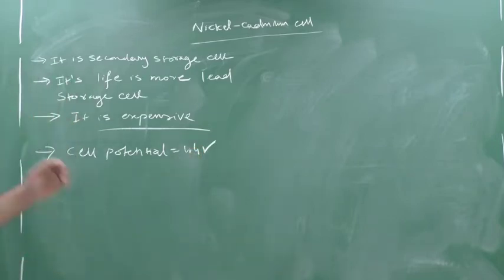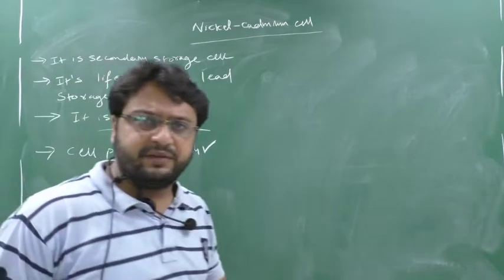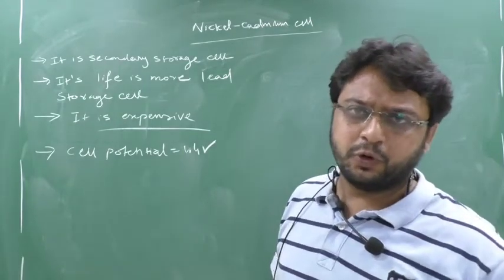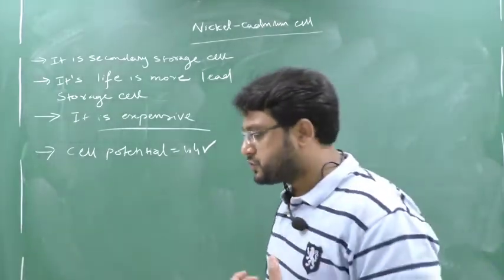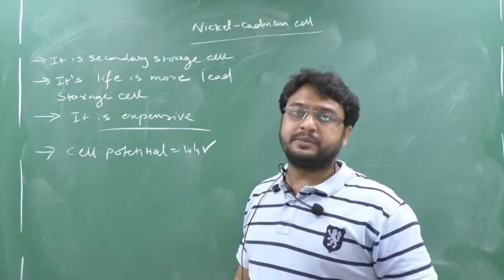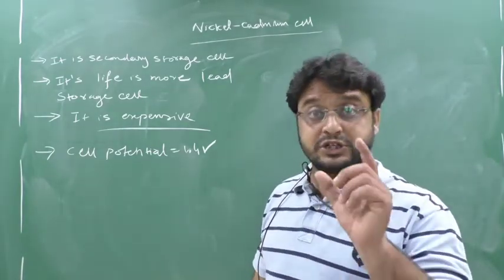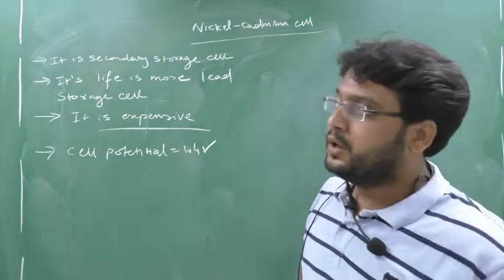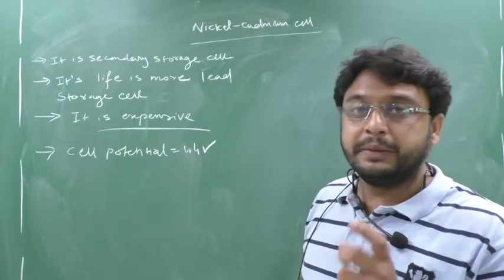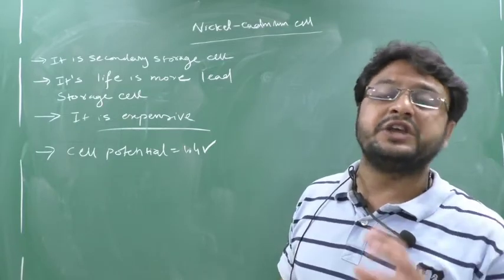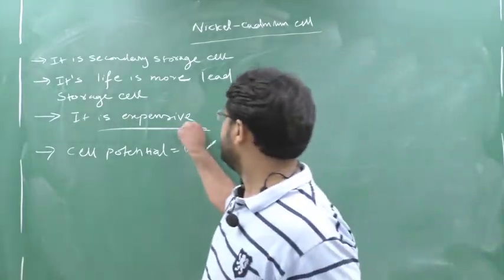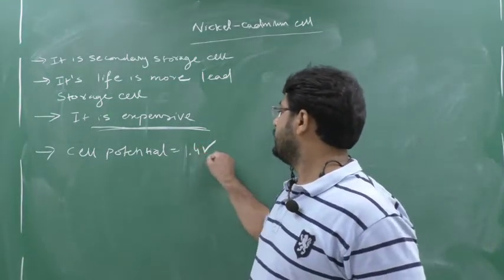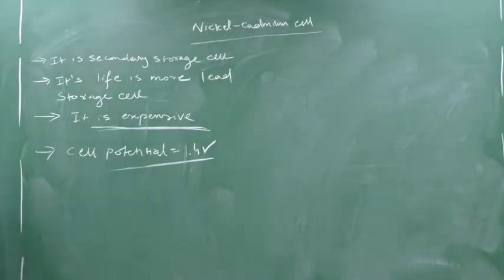Clear? And you can see this nickel cadmium cell in cameras, where you obtain a rechargeable cell. In the market you can obtain it. Go to the market or some consumer shop and ask for a rechargeable cell, they will give it, but just ask the cost. An original rechargeable cell of Panasonic, or of some other company, is nearly 300-350 rupees. So this is very expensive. Okay, and its cell potential is how much? Nearly 1.4 volt. Clear this part?